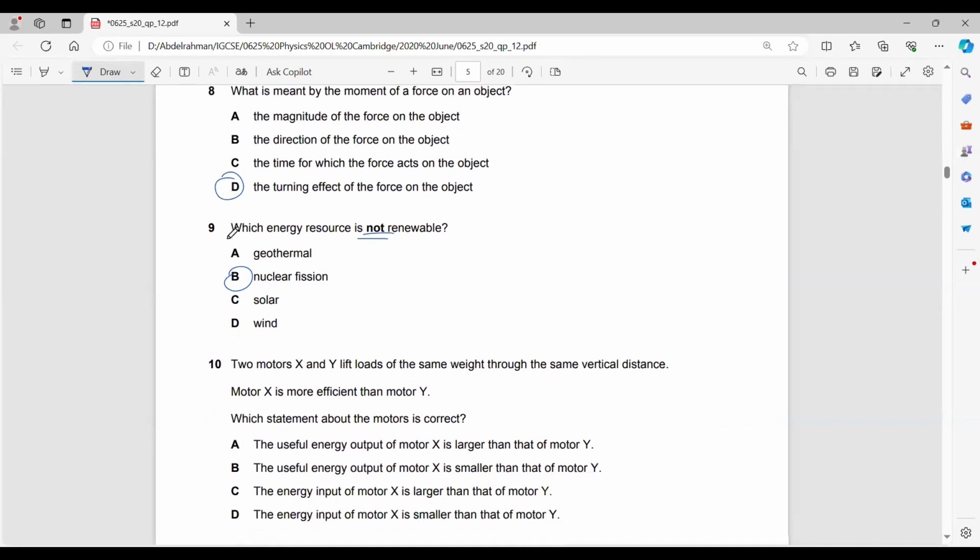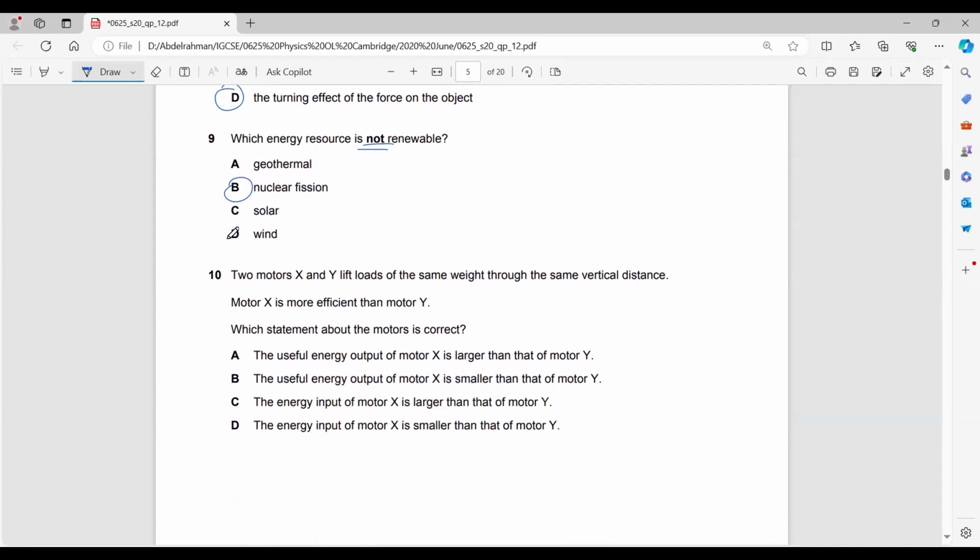Okay. Not renewable. Two motors X and Y lift loads of the same weight through the same vertical distance. Motor X is more efficient than motor Y. Which statement about the motors is correct? This is actually a rather difficult question, to be very honest. Why is it quite difficult?